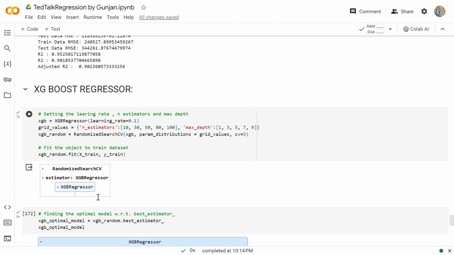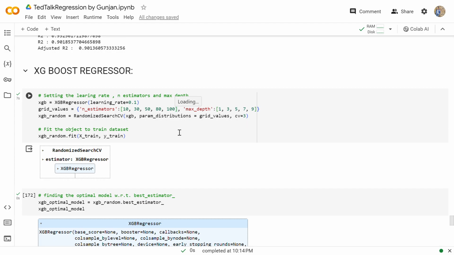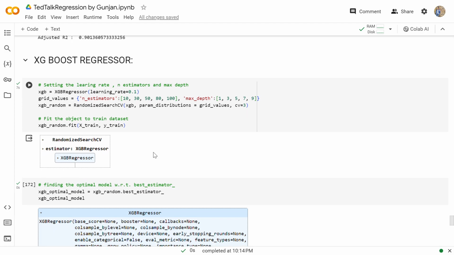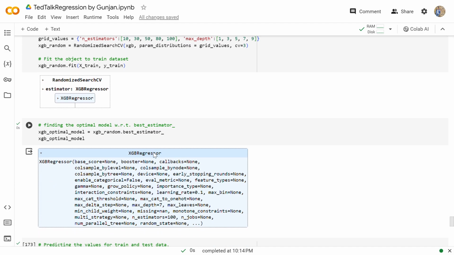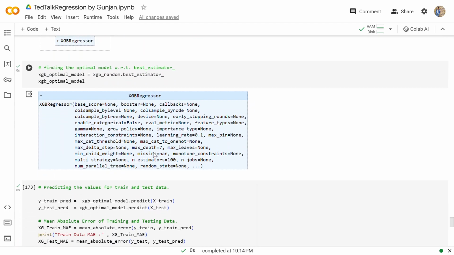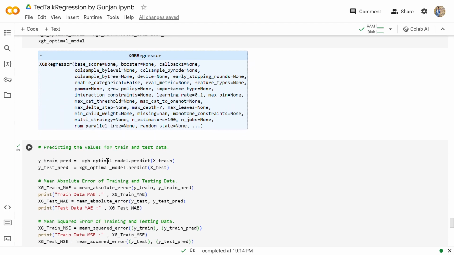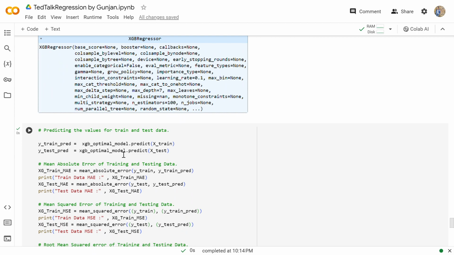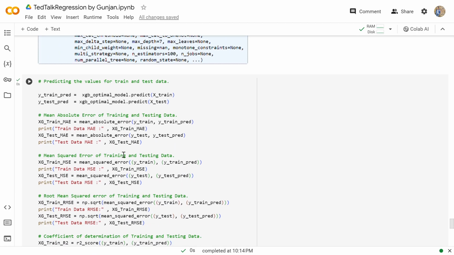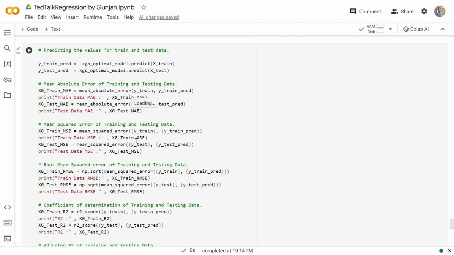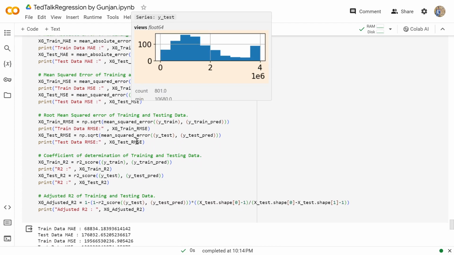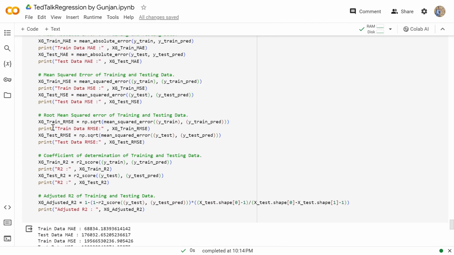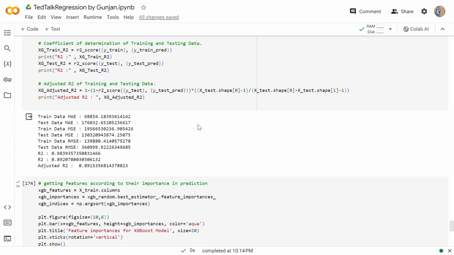So we'll be setting the learning rate, n estimator, and maximum depth. Then we'll fit the object to the train data set, then find the optimal model with respect to the best estimator. Then we'll be predicting the values of train and test data, then checking the value of mean absolute error, R squared, adjusted R square, root mean squared error, and so on.